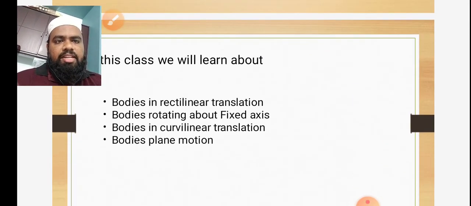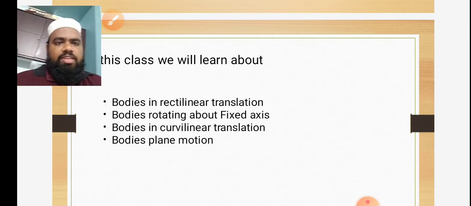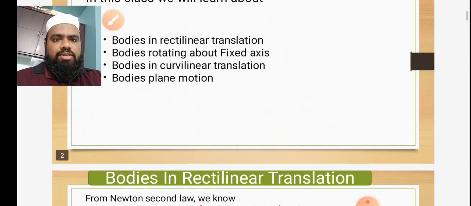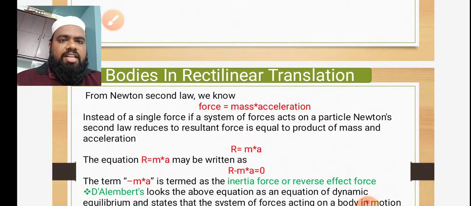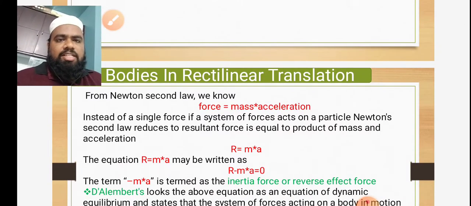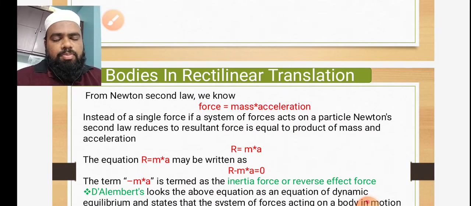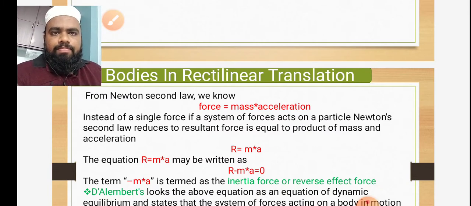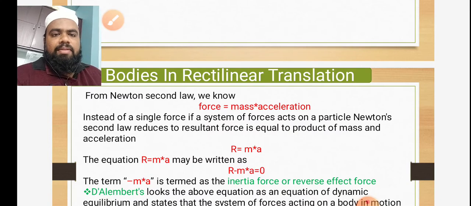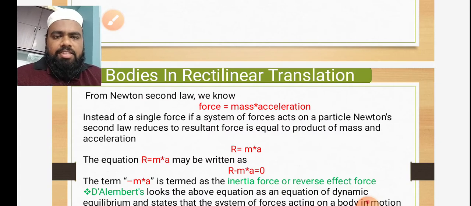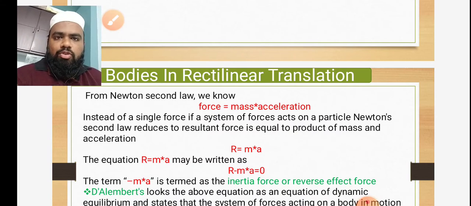First, we'll learn about bodies in rectilinear translation, rotation about a fixed axis, curvilinear translation, and bodies in plane motion. For bodies in rectilinear translation, Newton's second law says force is nothing but mass into acceleration. Listen carefully, this is my point. To understand kinetics we must go through some techniques. The first method is D'Alembert's principle, then the work energy method, and the impulse momentum method. These are the three concepts applied to real-time problems to find the forces responsible for the motion of the body, and the mass, acceleration, velocity, etc.